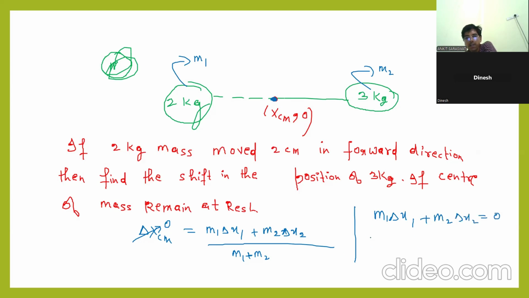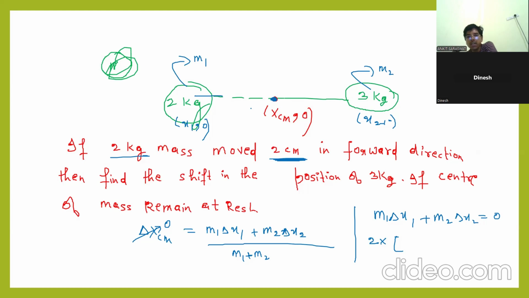What is m1? 2 kg. It shifts how much? 2 centimeter. Initially, the coordinates are x1 comma 0 and x2 comma 0, or you can take the center of mass initially at the origin. Wherever it is, you can take the origin at any point.